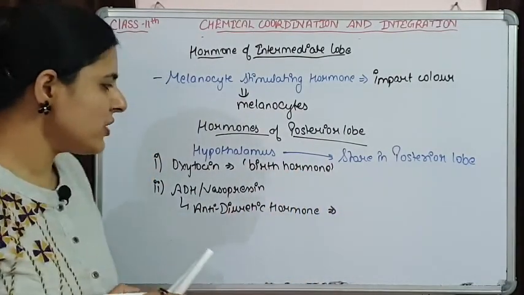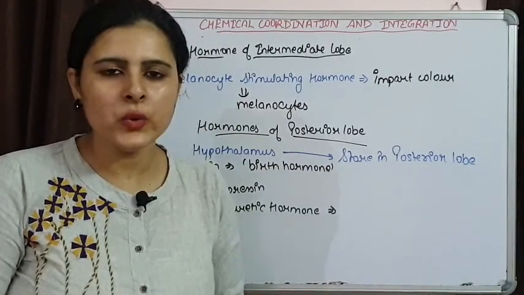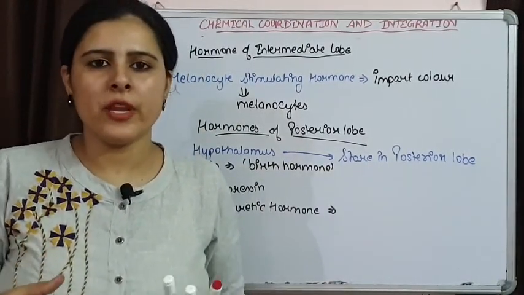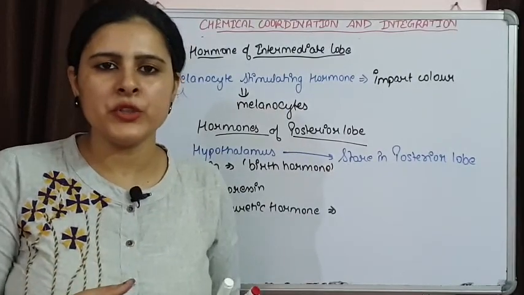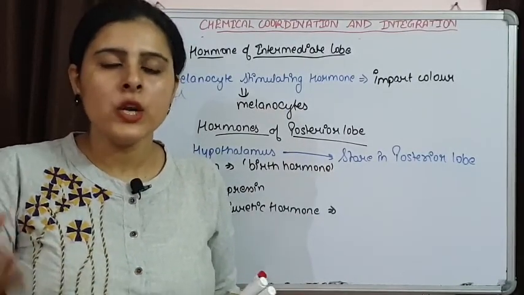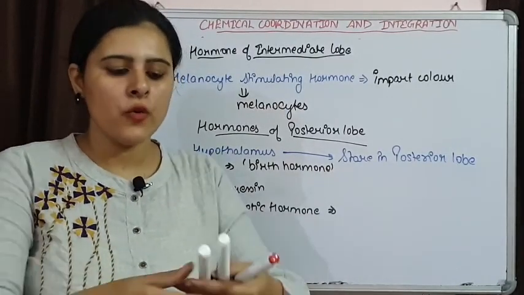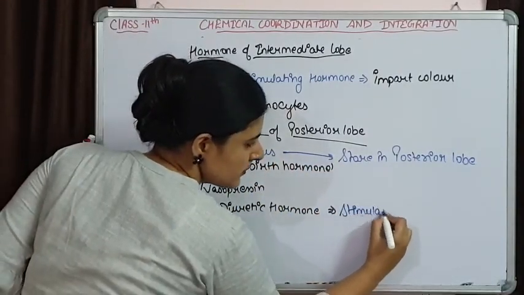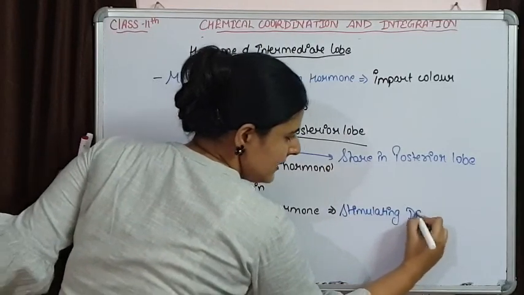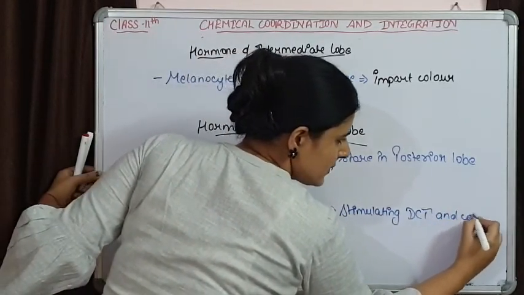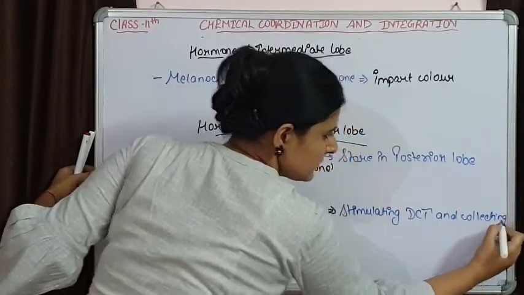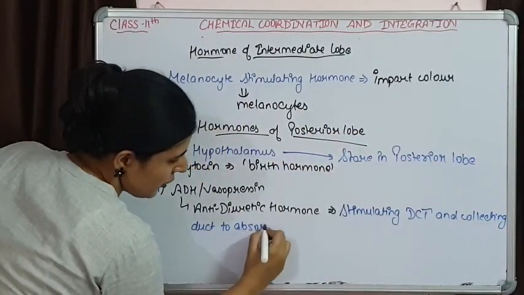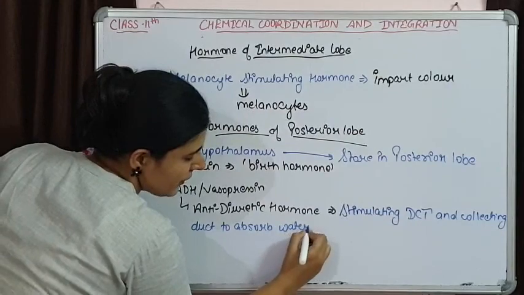What is this ADH or vasopressin going to do? It is going to stimulate different parts of the nephron, like the distal convoluted tubules and collecting ducts, to absorb more and more water. So it is stimulating the DCT and collecting duct to absorb water from the filtrate.